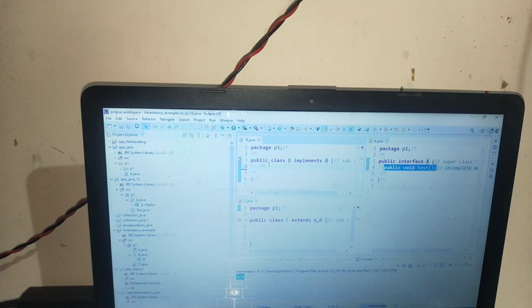Now, if you want to inherit that incomplete method into this child class, subclass, what I will write here is the interface. If we are inheriting the member of an interface inside this subclass or inside the class, I will use the implements keyword with the help of this.